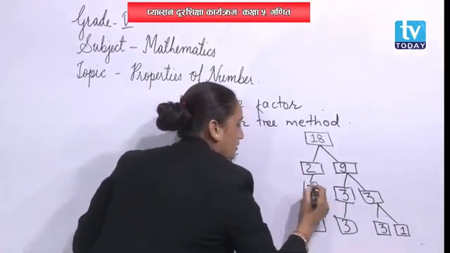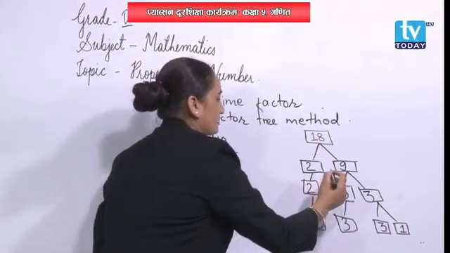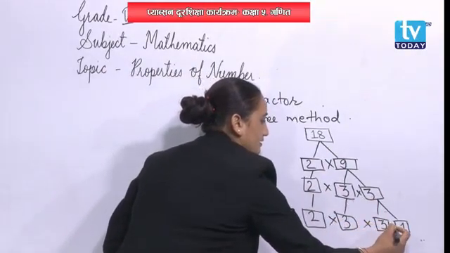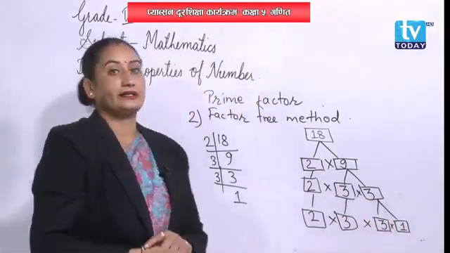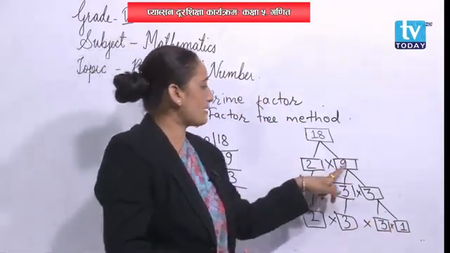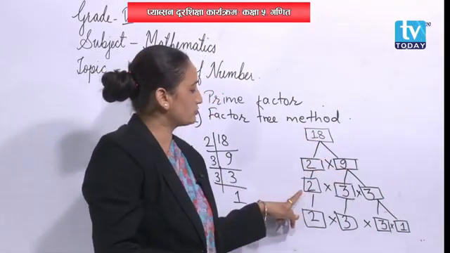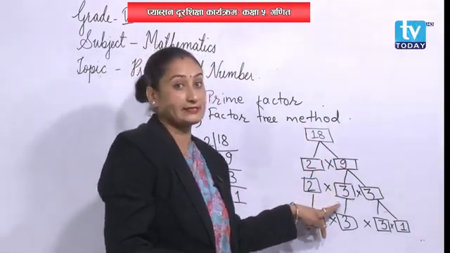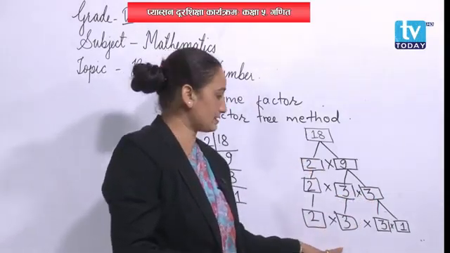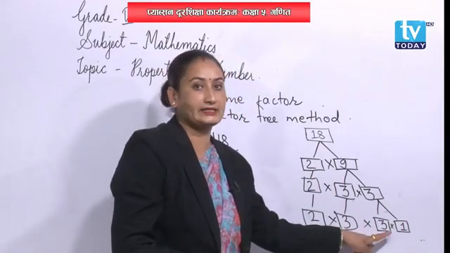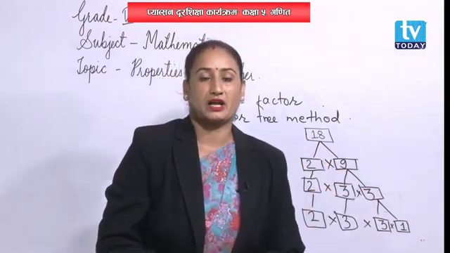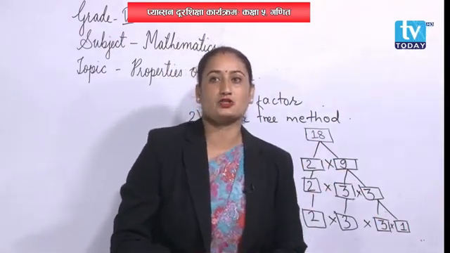Okay, put the multiplication sign in the middle. So, can we put the multiplication sign in the middle this way? Now here we have to put the multiplication sign in the middle. So 2 times 9 is 18, 2 times 3 is 6, 6 times 3 is 18. Again 2 times 3 is 6, 6 times 3 is 18, 18 times 1 is 18. So can we do it this way? Of course, right?